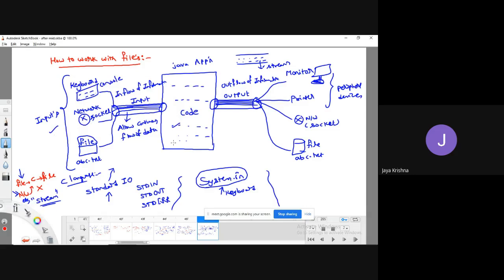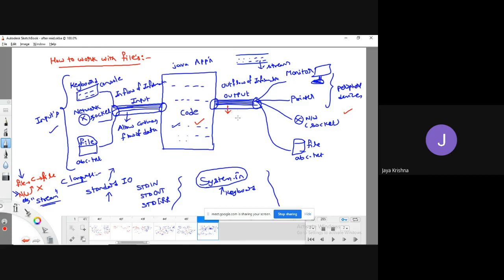Here also it is the same thing. It is a kind of stream which allows continuous flow of data from Java application to output devices.